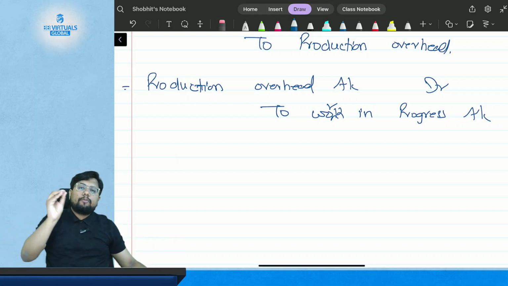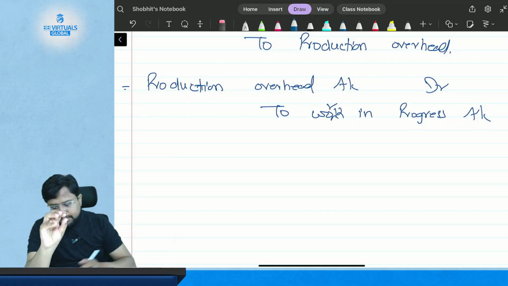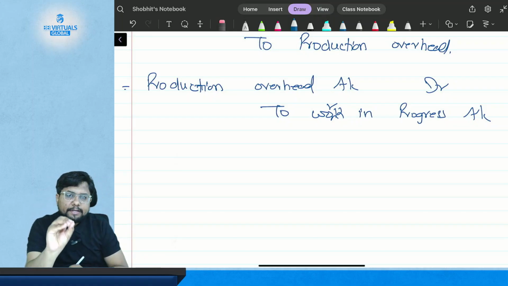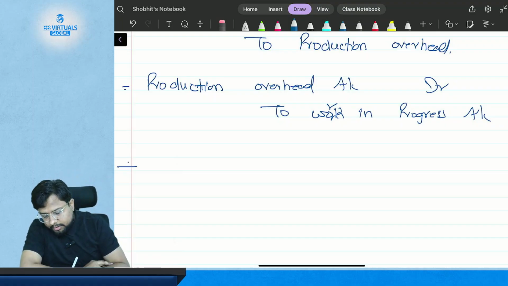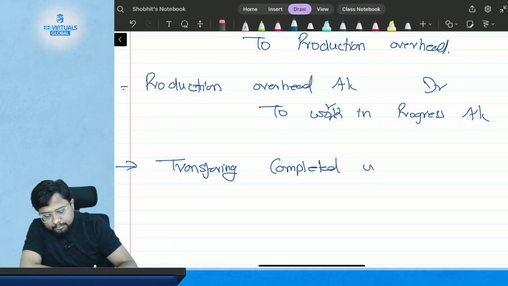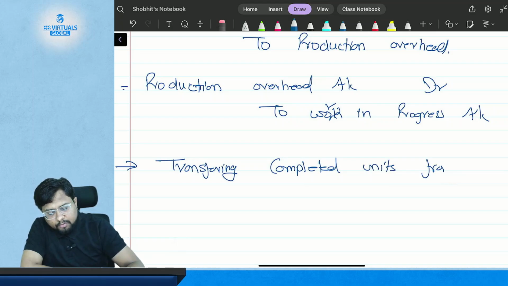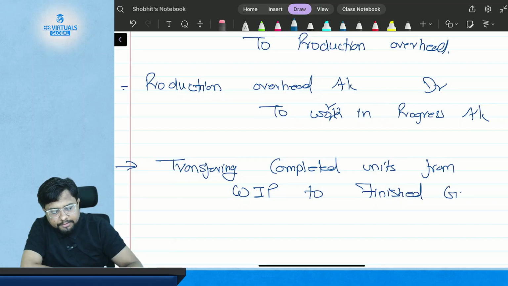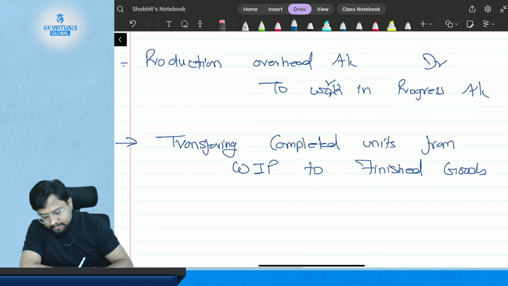Now, if the production activity gets completed in the work in progress, what will be the entry? Okay, so the transaction is transferring completed units from work in progress to finished goods. So the entry will be